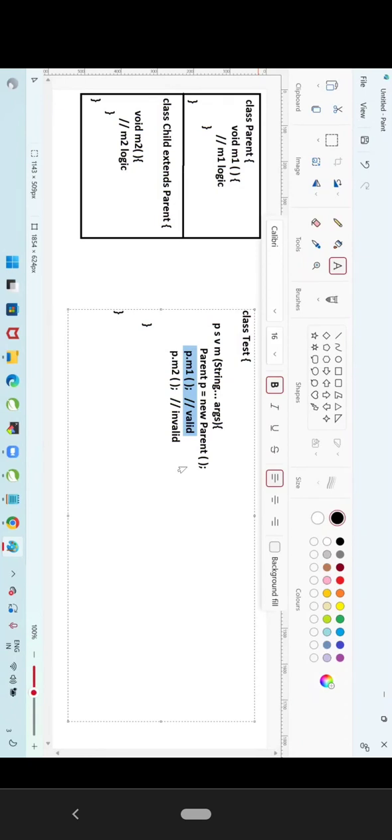If the m1 method is available, it will execute that method directly. There is no problem.